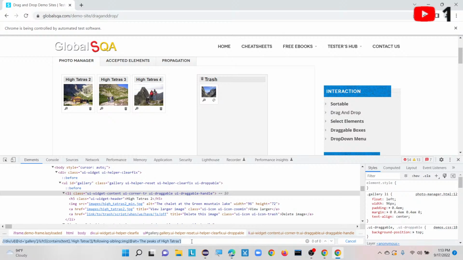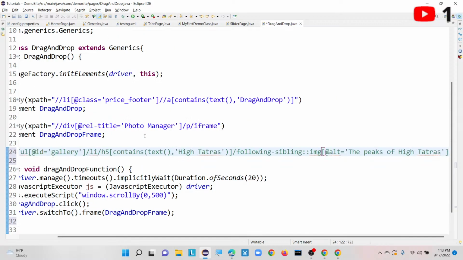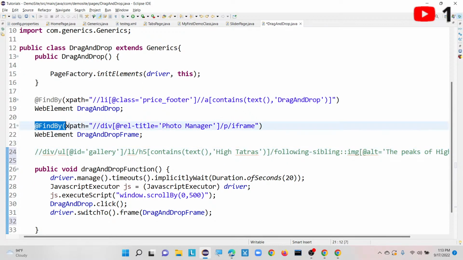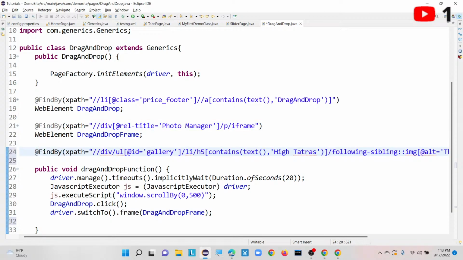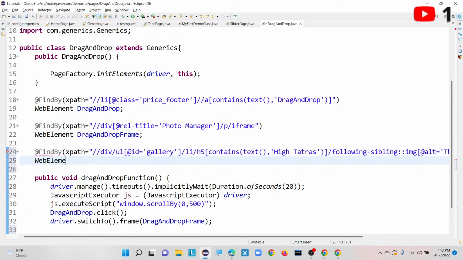Now take this XPath and paste it here, XPath equals to this one. Then the web element, what is my first one? That is Tatras. I can mention here Tatras as my web element name, the one which I am going to drag now.